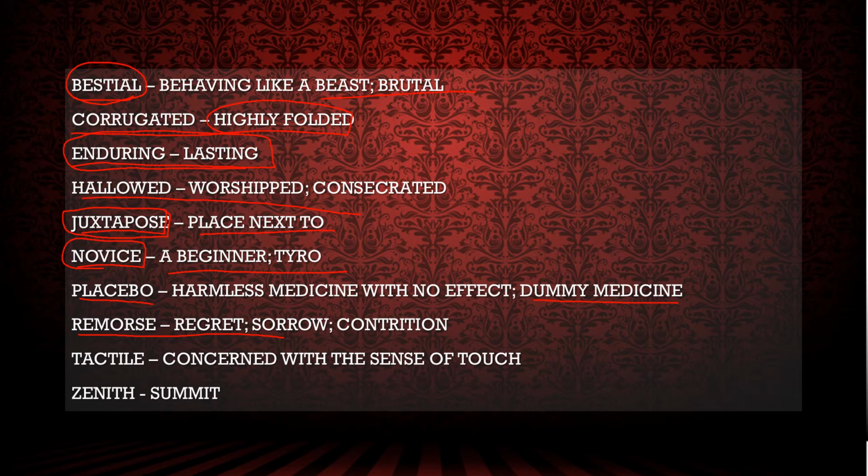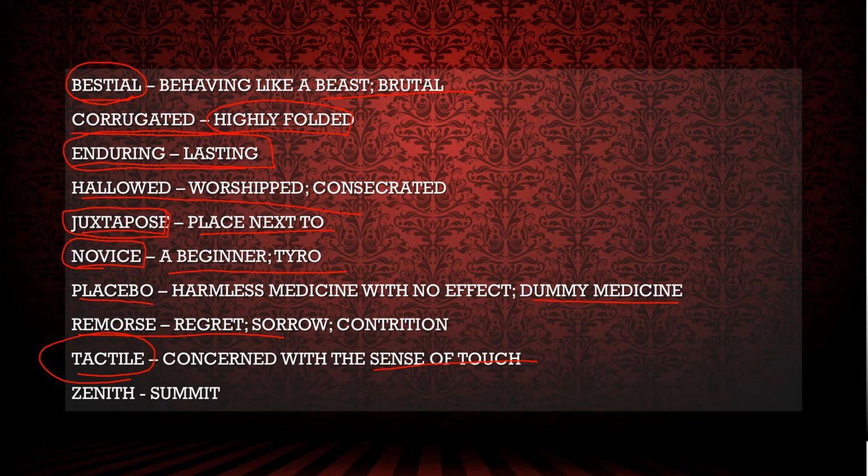Remorse is regret. If you will, you can remember this word from remote: you can't rewind your life. What you have done in your past, if you have done bad things, you will always regret. Remorse, you can remember by rewind. Tactile is concerned with the sense of touch. You can remember this word with tangible and tactile. Both are sense of touch. Tangible means physically present, can be touched, and tactile means concerned with the sense of touch.